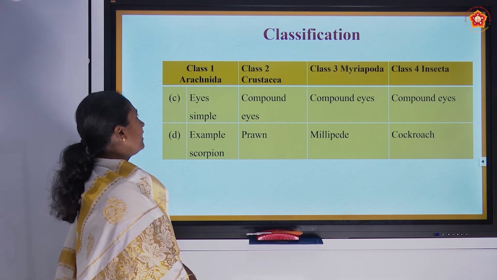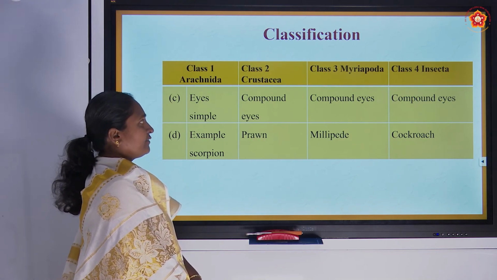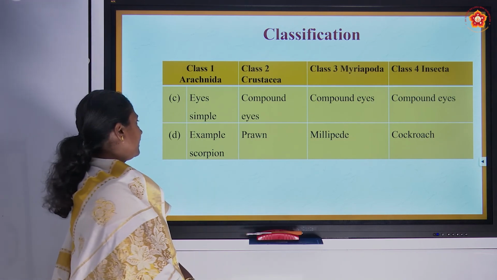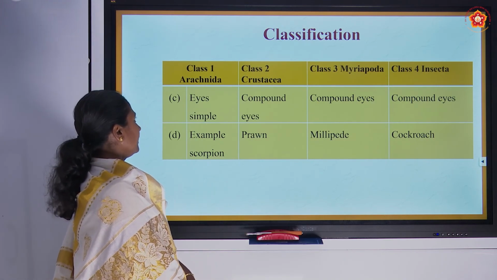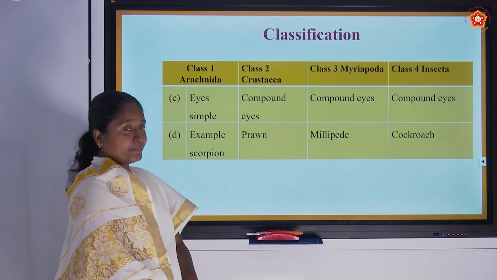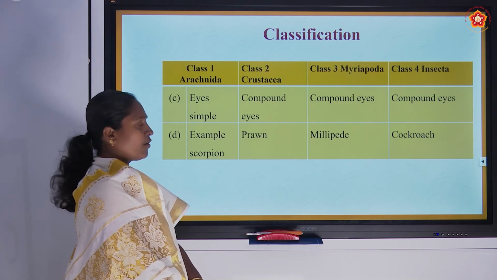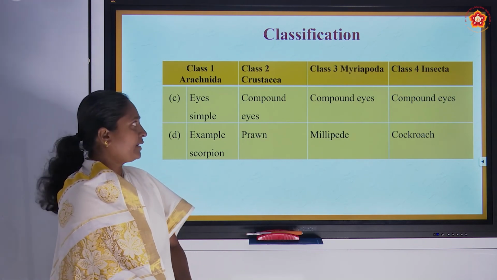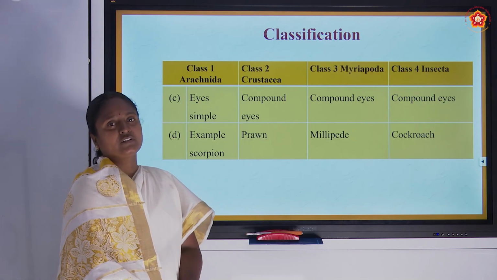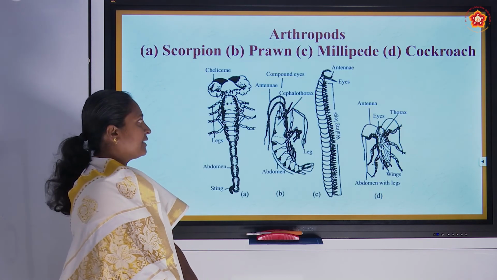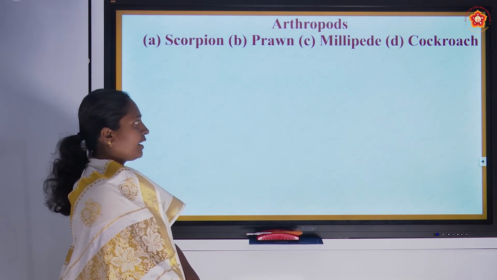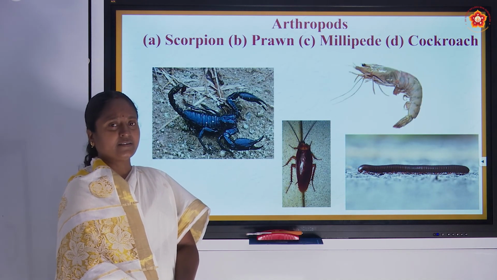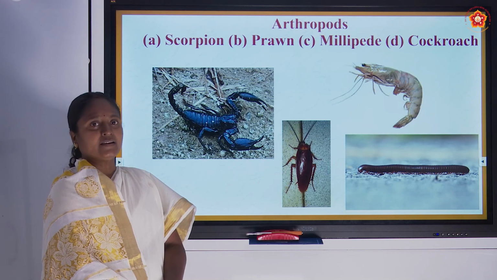Then in Arachnida the eyes are very simple, whereas in the other 3 classes they have compound eyes. Then the example in Arachnida is scorpion, in Crustacea prawn is an example, in Myriapoda millipede is an example, and in Insecta cockroach is given as an example. Now we will see the diagram and also the identification features for these organisms. You will get better clarity in the photos.